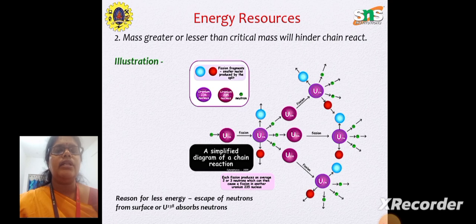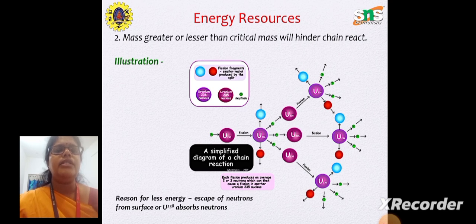The second neutron also comes and bombards another uranium-235, which again undergoes the fission reaction to give two different nuclei and release three neutrons. The third one again bombards a uranium-235, giving the fission reaction where it splits into two different nuclei, and the uranium-236 releases three neutrons.